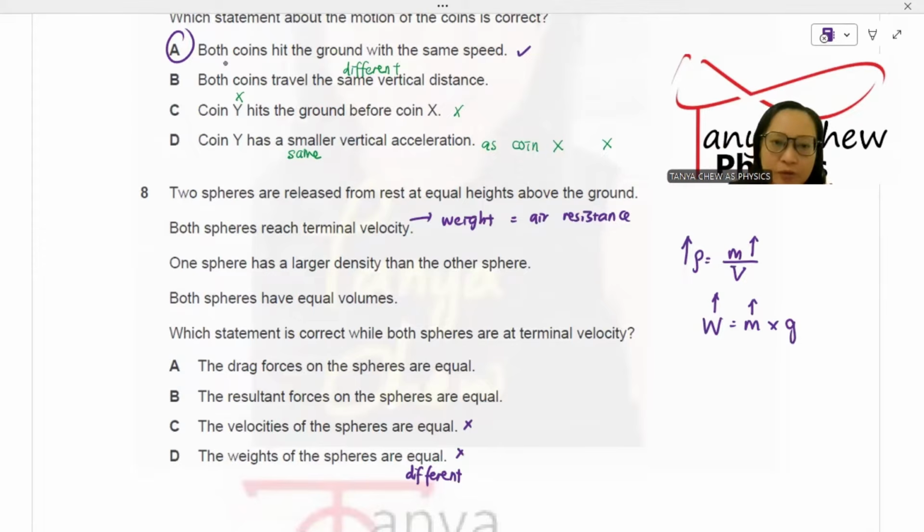B, the resultant forces on the spheres are equal, which is 0. The resultant forces on both spheres would be equal to 0, which is true. A, the drag forces on the spheres are equal. They are not equal, it depends on the weights of the spheres. Since their weights are different, the drag forces acting on the spheres will be different. B is the answer.